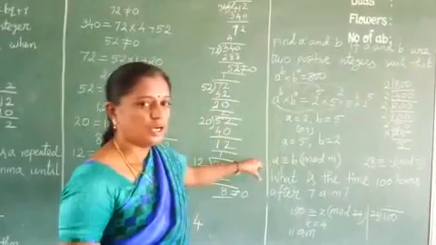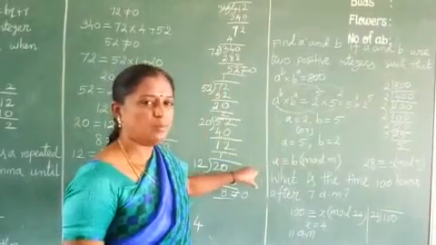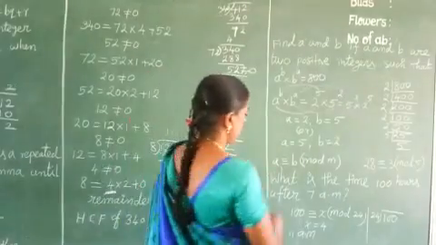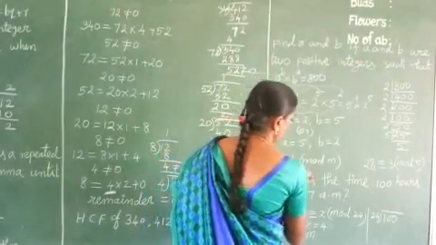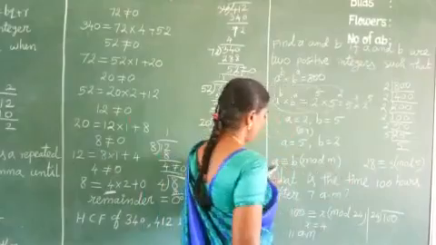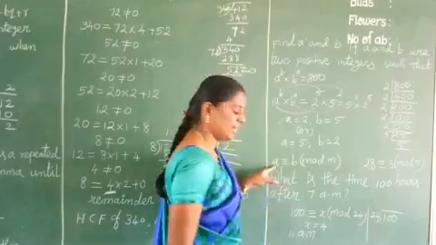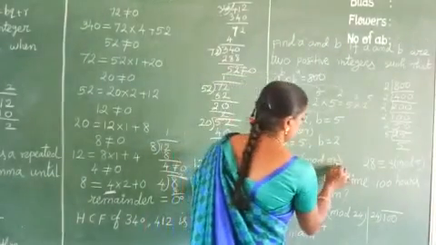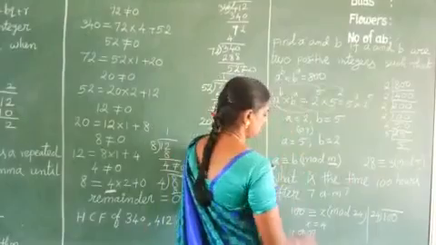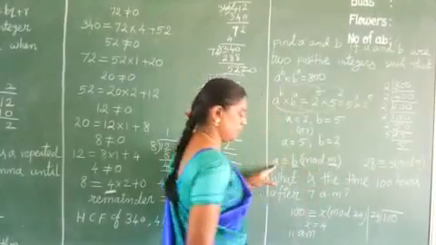So next one, modular arithmetic. So what is modular arithmetic? A is congruent to B mod M. Here A is the dividend. This M is the divisor. This B is the remainder.